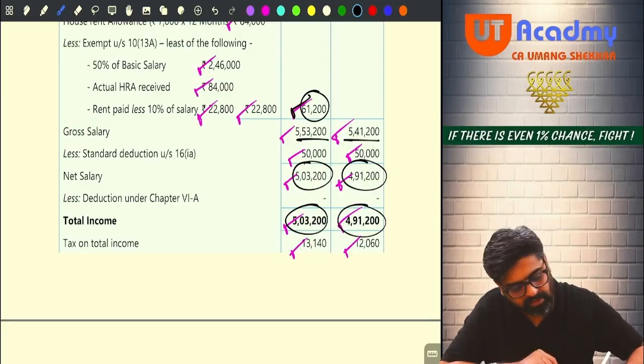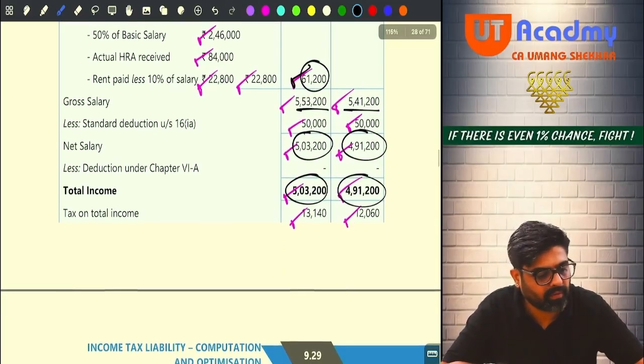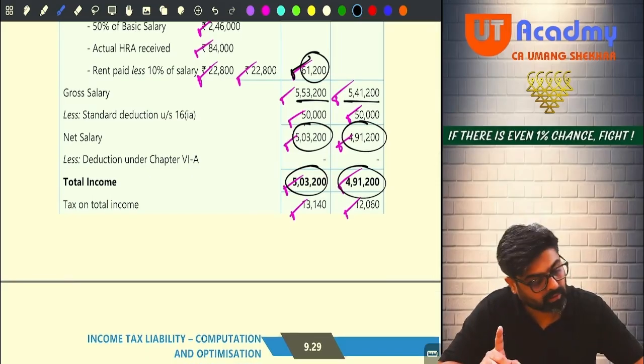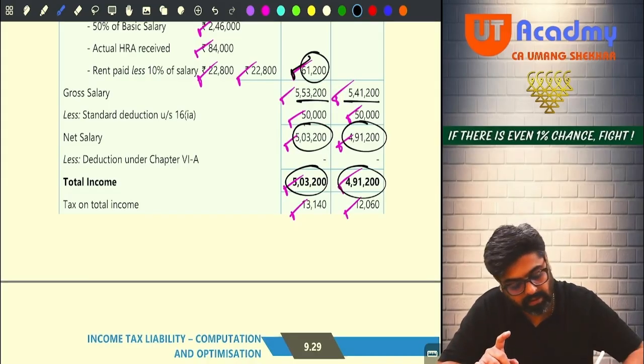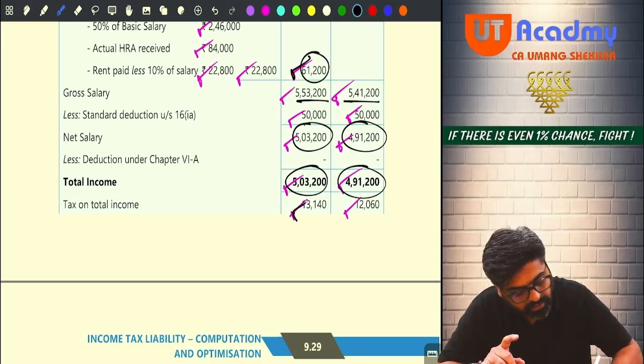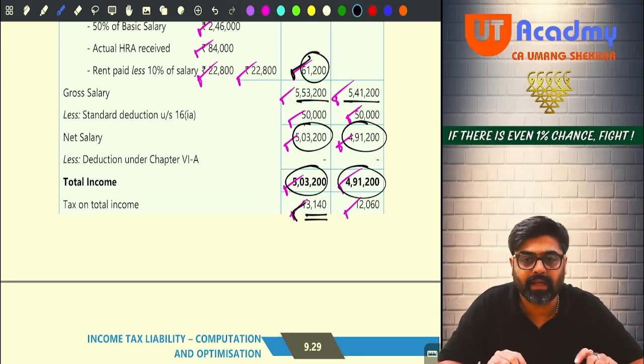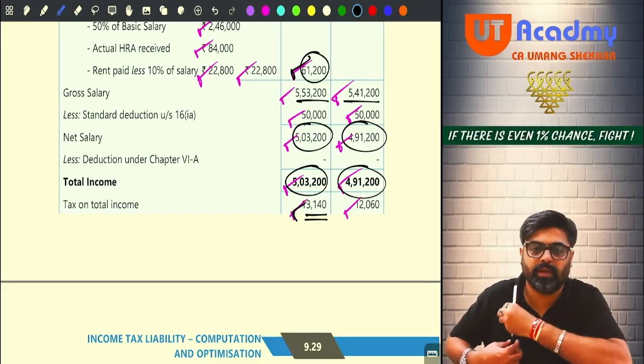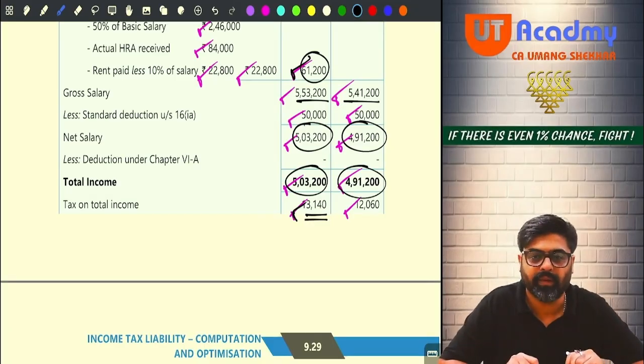Okay. Now can you calculate the tax liability? Up to 2.5 lakhs there is no tax. 2.5 to 5 lakhs, it will be 12,500, and on 3,200 you are going to apply 20%. So 640 plus 12,500 you are going to get 13,140. This is the tax in your first option. So this will be your outflow from your pocket. The money is going from your pocket.